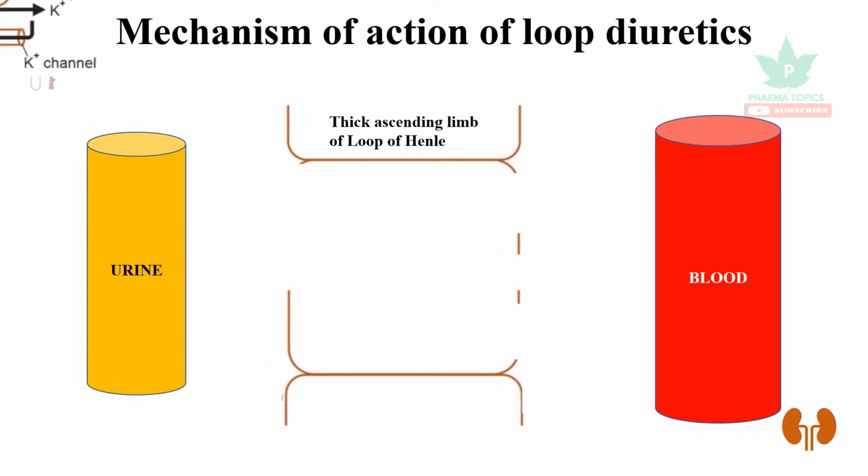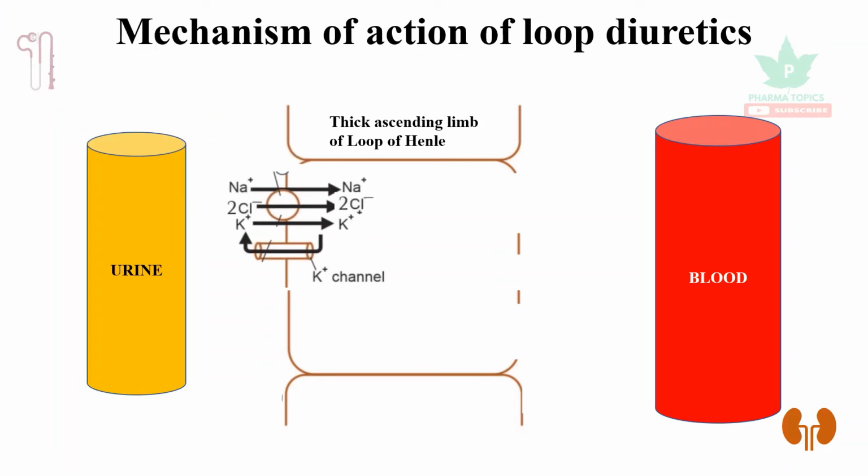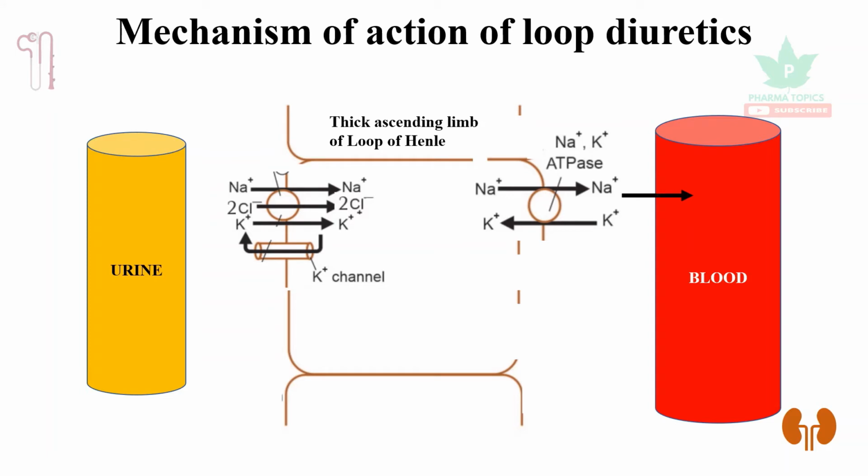There is a transporter called the sodium 2-chloride potassium transporter, which is present in the thick ascending limb of loop of Henle. Sodium gets reabsorbed into the blood from the loop of Henle via the sodium potassium ATPase enzyme, and water is also reabsorbed in the same fashion.